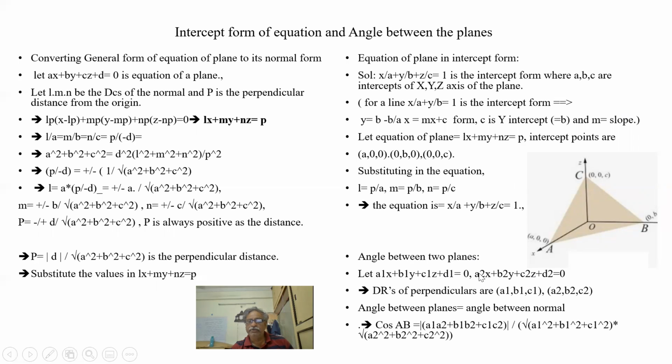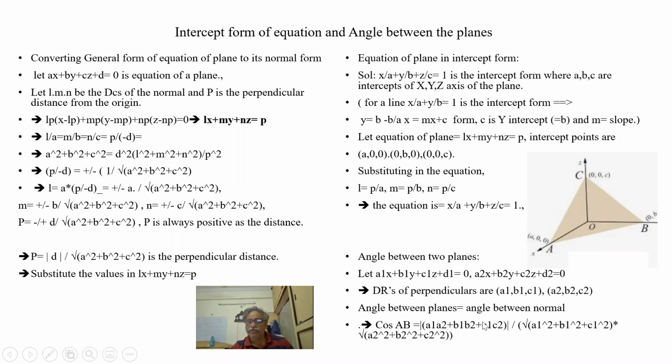So a1 a2 plus b1 b2 plus c1 c2 is the dot product, divided by, we have to reduce it to unit vectors. So in fact this should be unit vectors L1, M1, N1 and L2, M2, N2. How do we convert to L1, M1, N1? We have seen here, square root of a square plus b square plus c square.